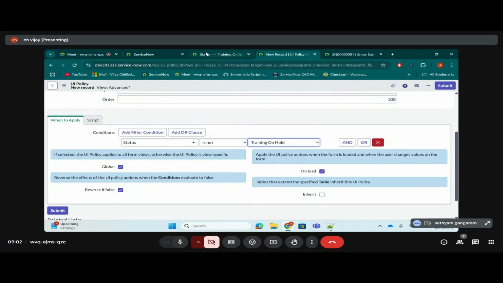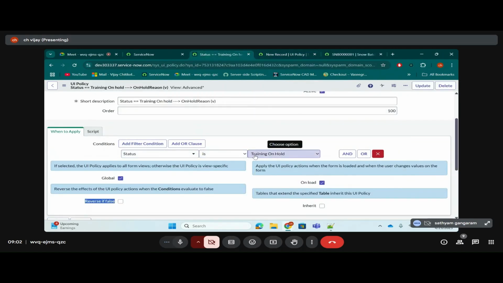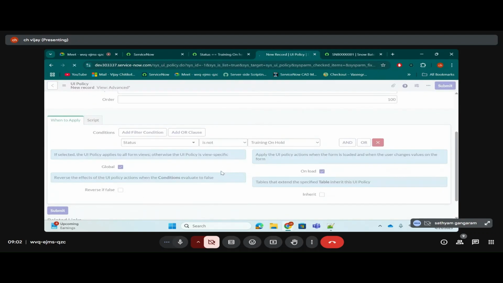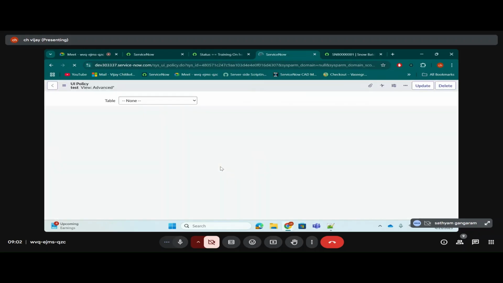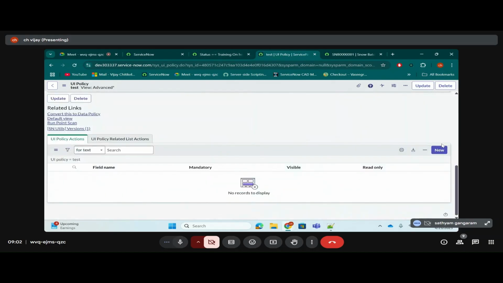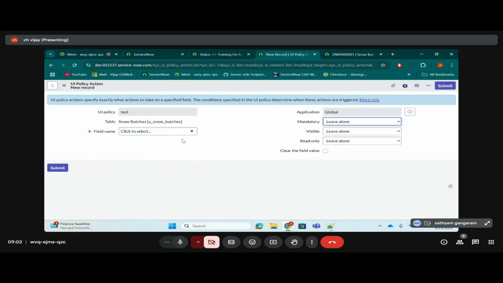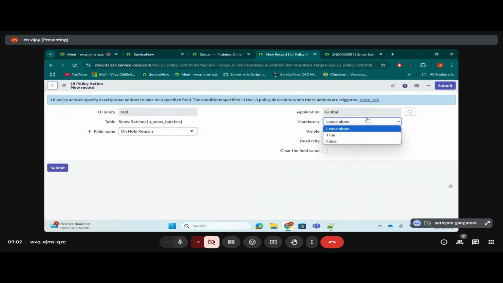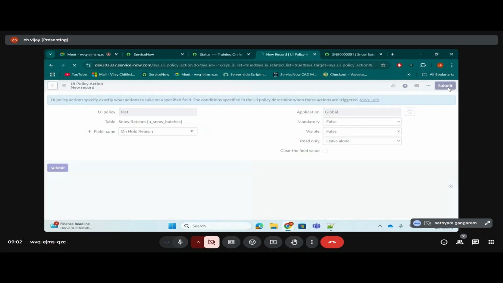Okay. So one will execute when the status is running on hold. The other will execute when the status is not running on hold. Here also I need to remove this reverse if false. So if this reverse if false is not there, I need to simply create these kinds of things. Two UI policies. Then I need to select on hold reason here. I need to make mandatory false, visible false. Now you see.